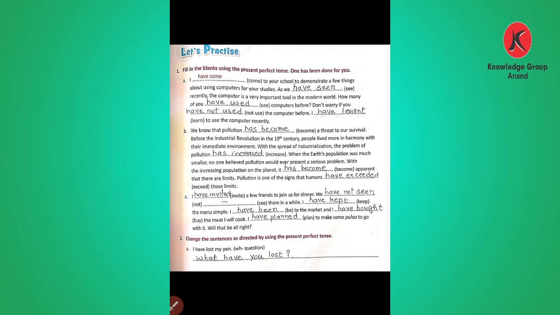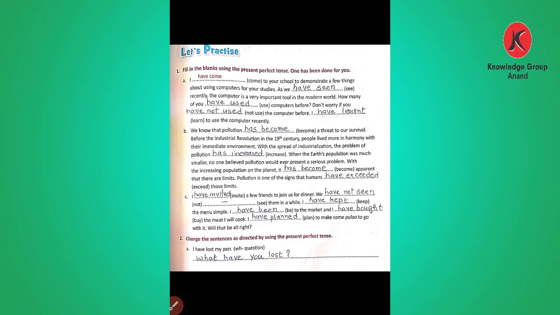Will that be alright? So these exercises we have completed together using the to be verb, regular and irregular verbs, present perfect tense. Let's go to the next exercise. Change the sentence as directed using the present perfect tense.